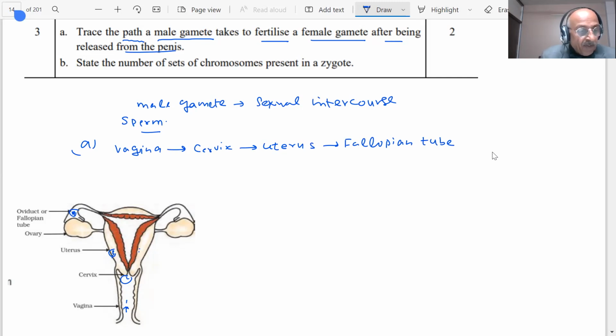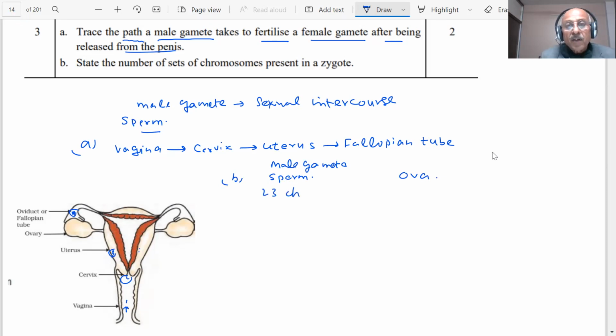And further he says, state the number of sets of chromosomes present in the zygote. You already know that you have the sperm coming from the male gamete, and also the ova. How many chromosomes are there? You know already this.